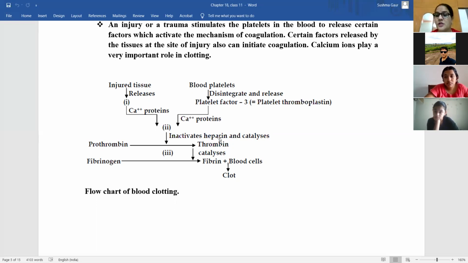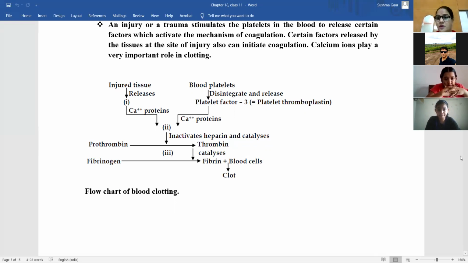Mainly it is responsible for thinning of the blood, and the blood's concentration, the particular concentration in which the blood should be present, it should not be very much thick, it should not be very much thin. So this heparin is responsible for that. So what does this heparin do? It catalyzes prothrombin to thrombin, and again thrombin catalyzes fibrinogen into fibrin plus blood cells. So this fibrin traps the blood cells and forms the blood clot.